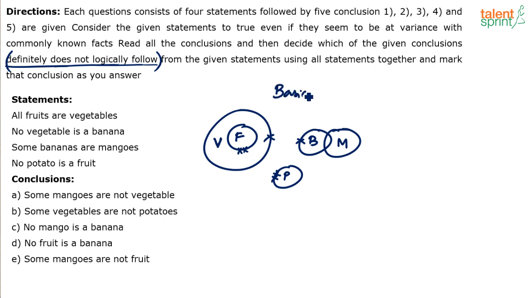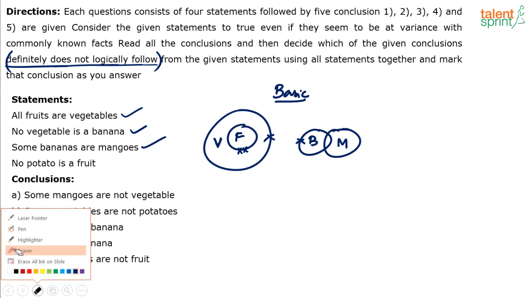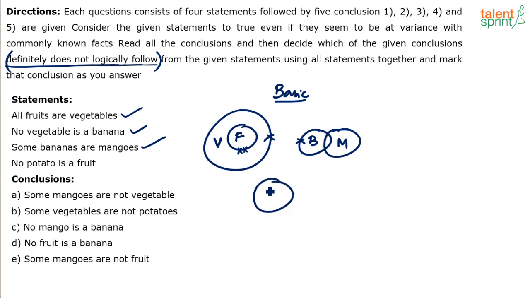Clear? Basic diagram. All fruits are vegetables. No vegetable is a banana, so vegetable and banana do not touch each other. Some bananas are mangoes, simple. And no potato is a fruit, so potato and fruit should not touch. So two cross marks here. You understand? You should be clear with this. The way potato has been represented, you have to understand. Two crosses means two cross and two cross cannot touch. Two cross and one cross can touch, meaning potato can touch vegetable. Potato can touch banana, potato can touch mango, but potato should not touch fruits.